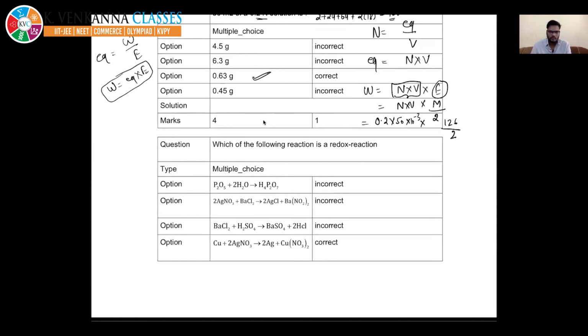Okay, so moving to the next question. Which of the following is a redox reaction? Redox reaction means a reaction in which oxidation number is changing, increasing or decreasing. The oxidation number of elements should change. That is how you identify any redox reaction.